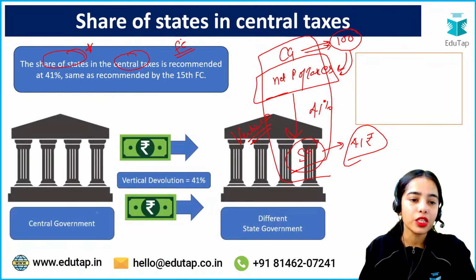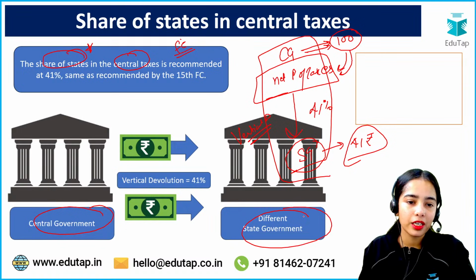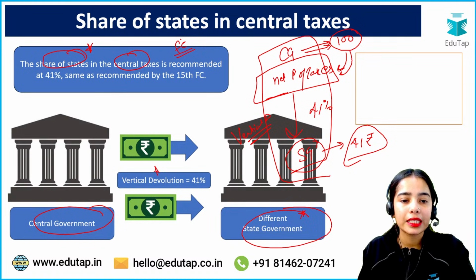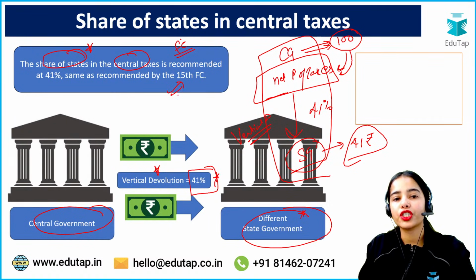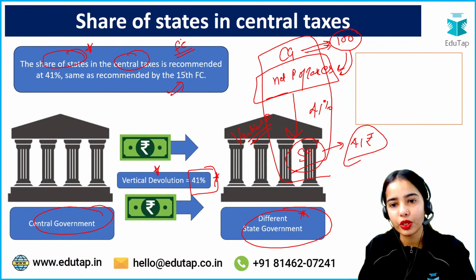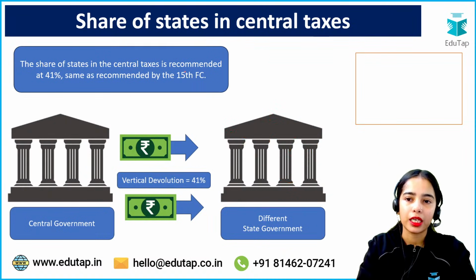Okay. So the central government provides part of the net proceeds of taxes to the different state governments, and this is the vertical devolution that is decided at 41%. Now the same recommendation was provided by the 15th Finance Commission also, that 41% should be shared by the central government with the state government. Okay.